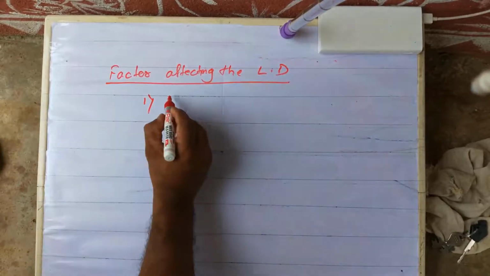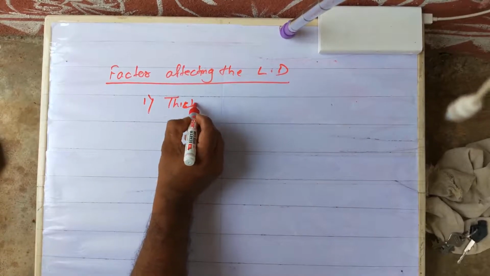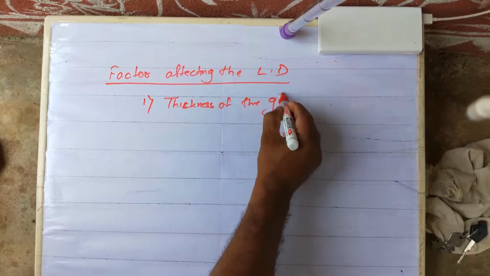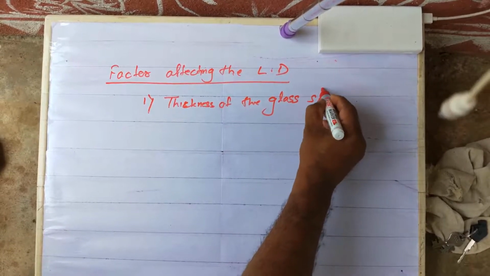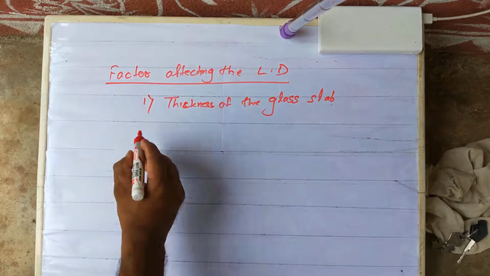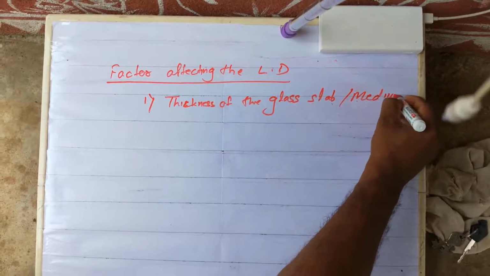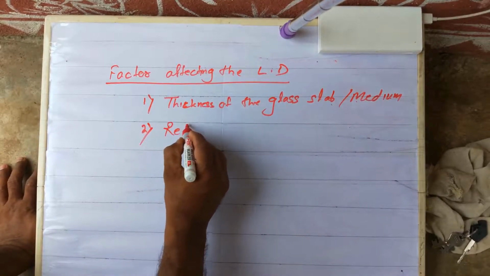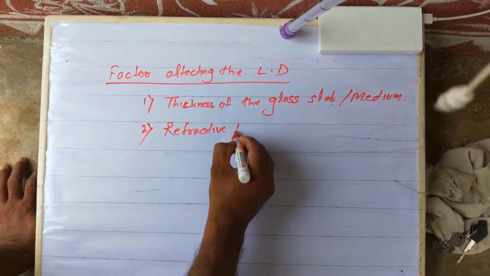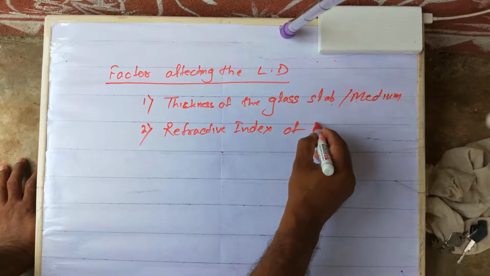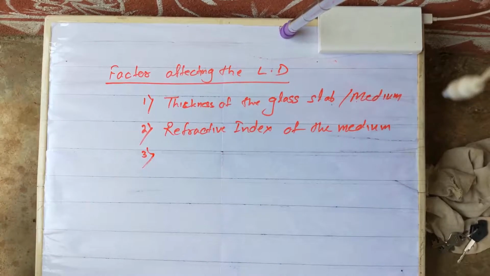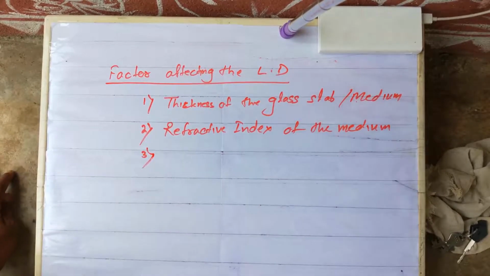Number one, thickness of the glass slab or medium. Clear? Glass slab or medium you can mention. Second one, refractive index of the medium or glass slab. Third is incident angle, angle of incidence or incident angle.